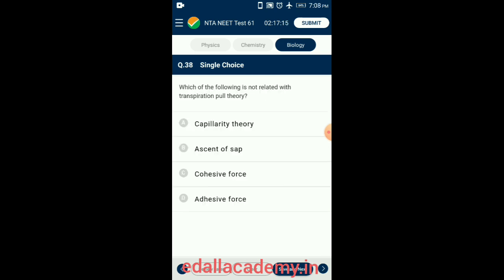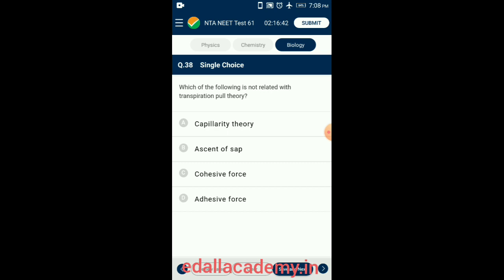Question number 38. Which one of the following is not related with transpiration pull theory? A number of theories have been put forward to explain ascent of sap. Transpiration pull is generally called the cohesion theory. This theory is most widely accepted. It is based on cohesive force, adhesive force, and transpiration pull.